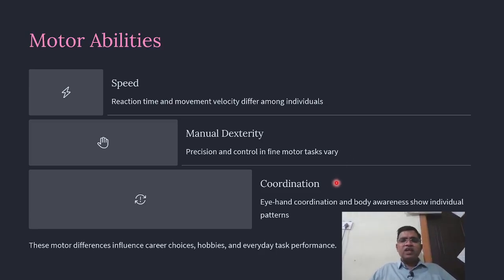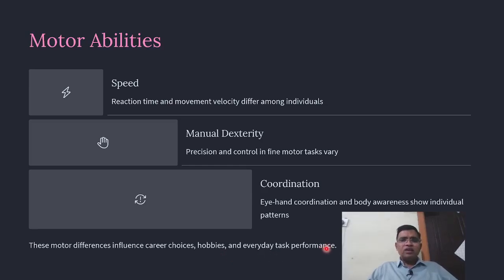Then coordination: hand-eye coordination and body awareness show individual differences. Like when you're driving, eye and hand should be coordinated. When you are doing something, there are individual differences. So these motor differences influence career choices, hobbies, and everyday task performance.